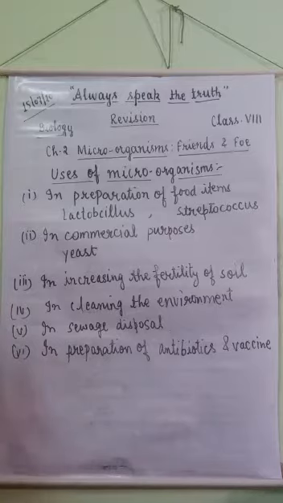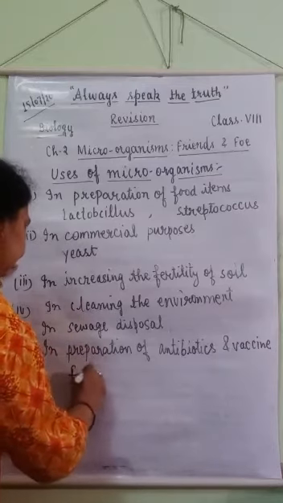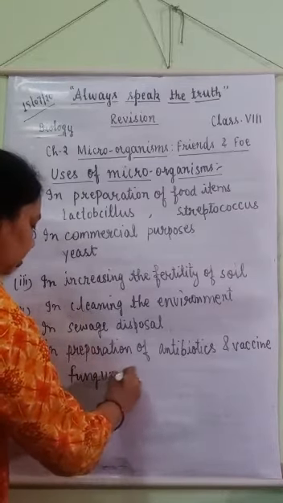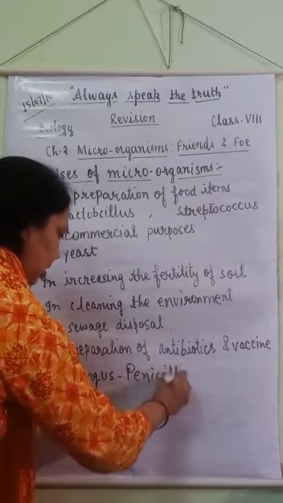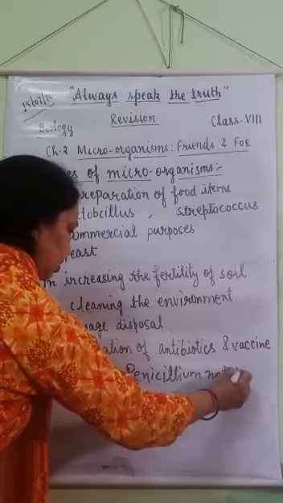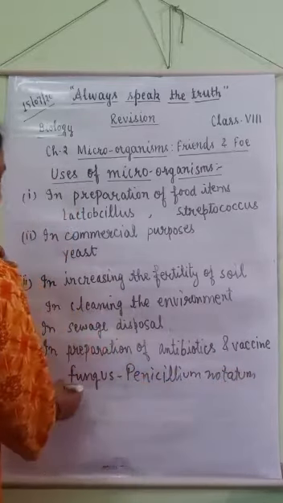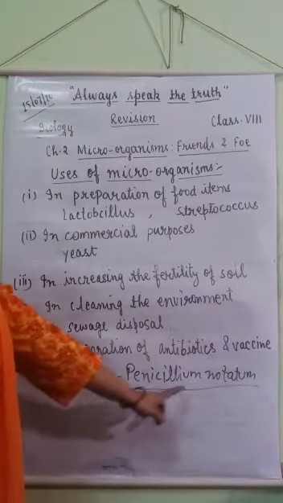This antibiotic was discovered from a fungus known as Penicillium notatum. So the fungus from which penicillin was discovered is Penicillium notatum.